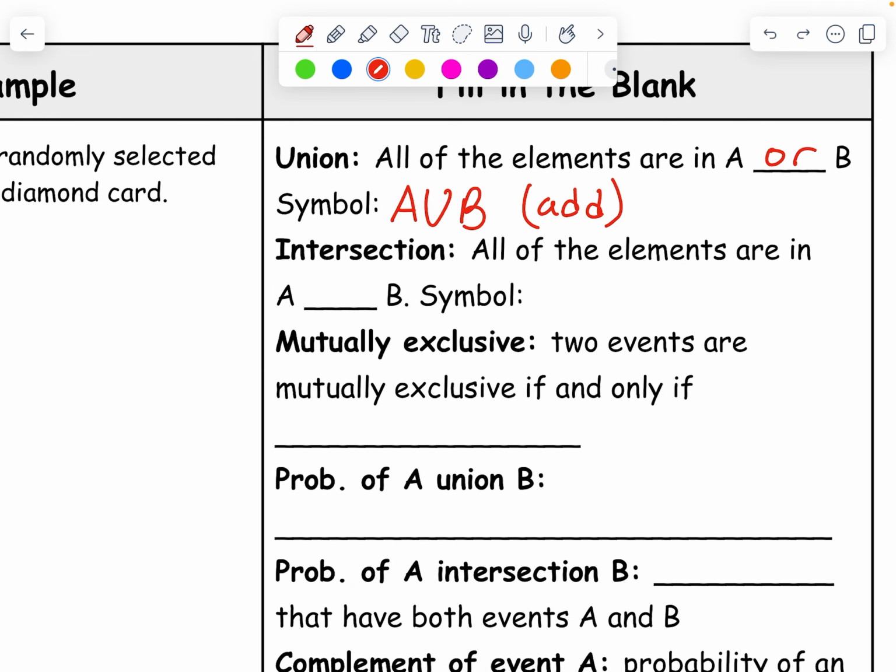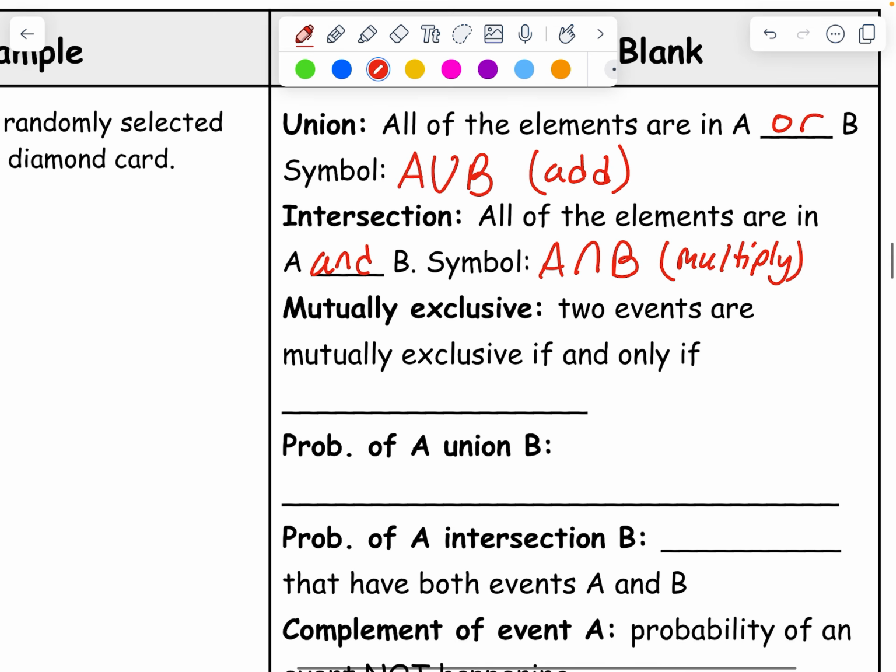Intersection is all the elements that are in A and B, okay? The symbol for this is an upside down U, and this one you want to think to multiply. So the probability of getting a 1 and a 2, if I were to roll a die twice, one right after the other, is 1 over 6 times 1 over 6, because each of the 1 and the 2 has a 1 over 6 possibility of getting rolled on their turn. So that would be 1 over 36. I'm just using that as a quick example to get you thinking, but we'll do an example over here to talk about that.